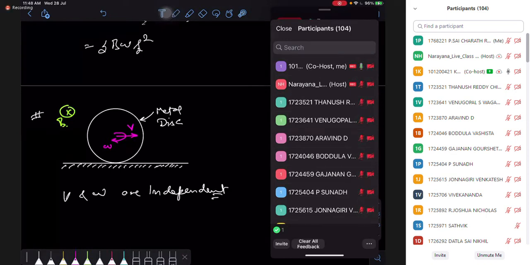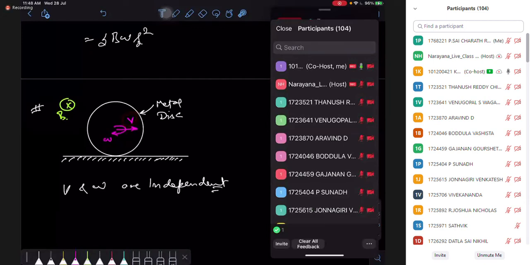How can we say that? Because in the rotation chapter, if you go back to the 11th, translation kinetic energy is independent of your rotation kinetic energy. Translation forces are independent of your rotation forces. Translation torques are independent. Everything is independent. No? Angular momentum, translation and rotation, independent angular momentums. So all those mechanical properties are independent.